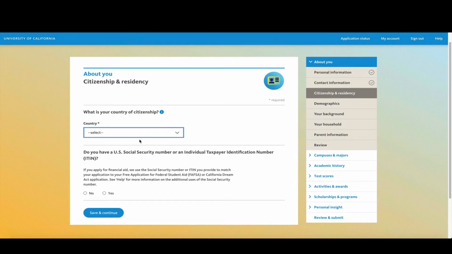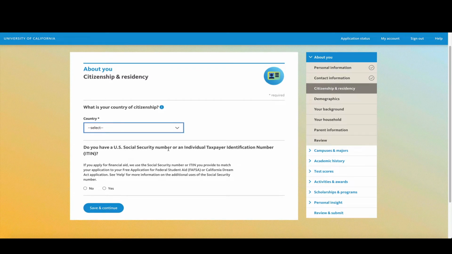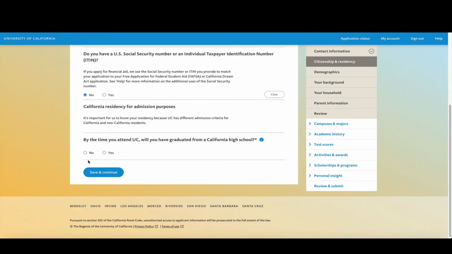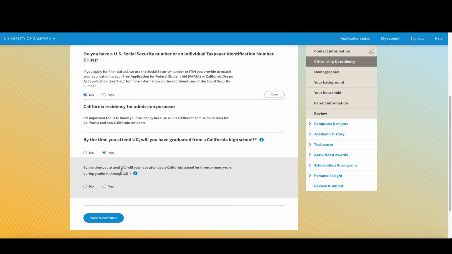Okay, now scroll down to the next question. Do you have a U.S. Social Security number or an individual taxpayer identification number? The last question is asking, by the time you attend UC, will you have graduated from a California high school? And now there's a light gray section that is asking if by the time I attend UC, would I have attended a California high school for 3 or more years, K through 12? When ready, click save and continue.